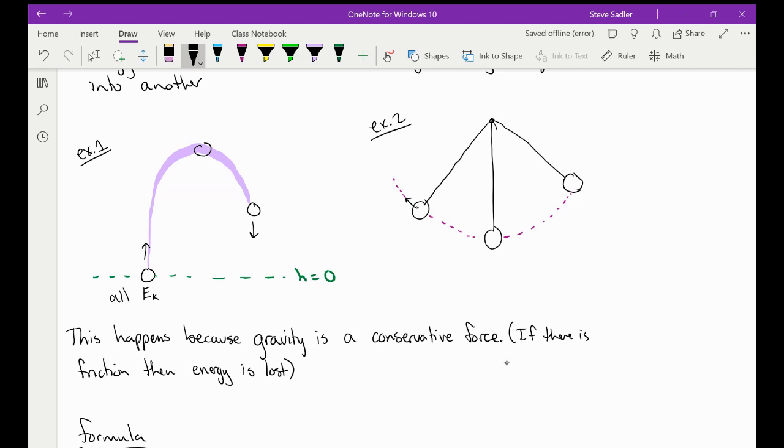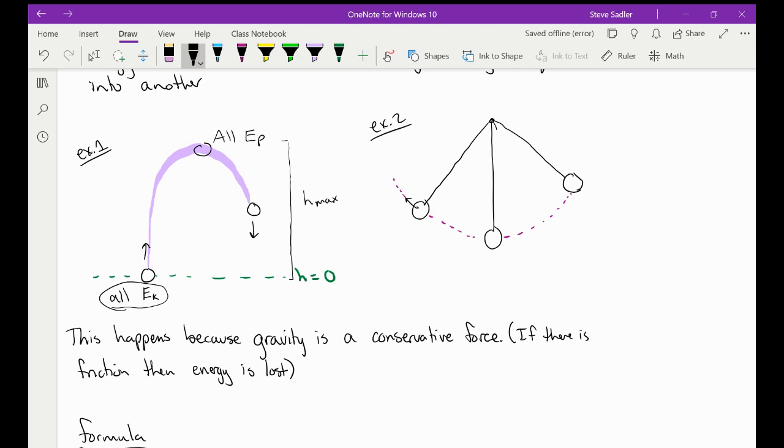Then as the ball travels up this arc, it's going to slow down. And at the top, we're going to have no velocity. So it's going to take all of that kinetic energy and slowly turn it into potential energy because that's the highest height that it will have, H max, the highest height it will have compared to 0. So it's converted all that kinetic energy into potential energy.